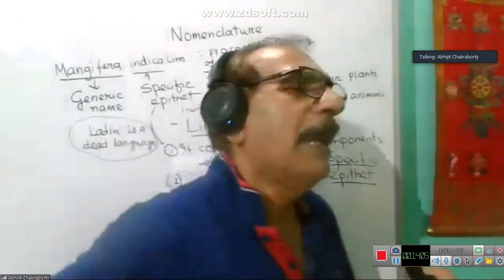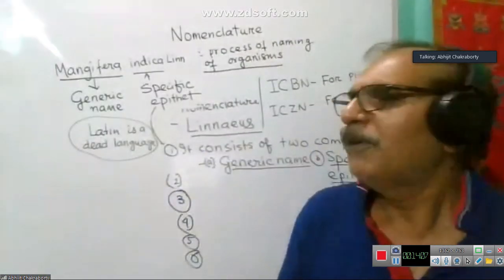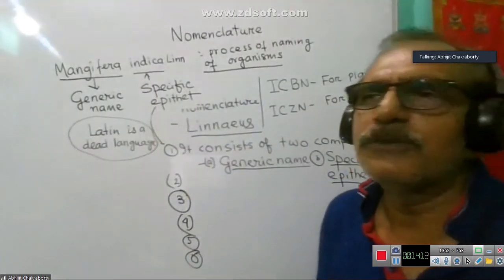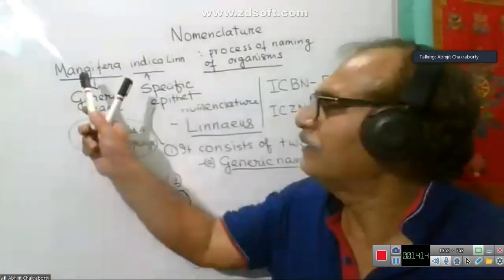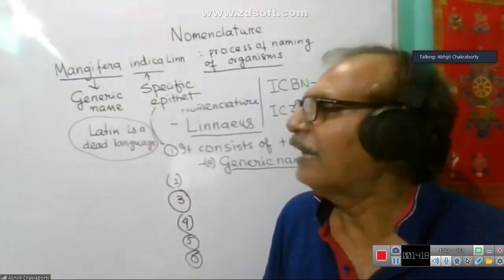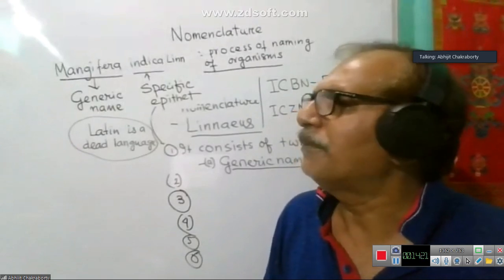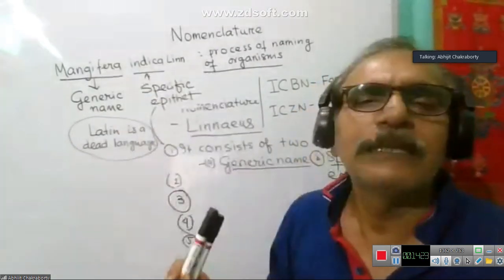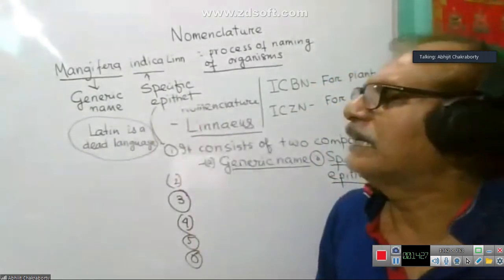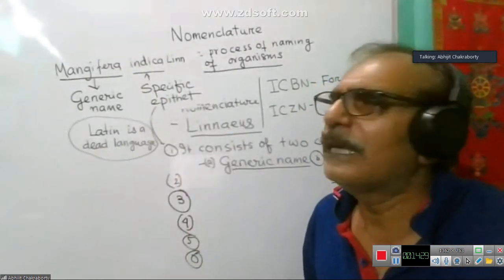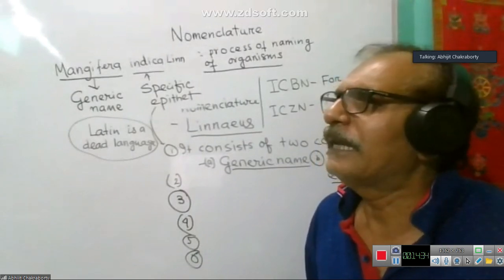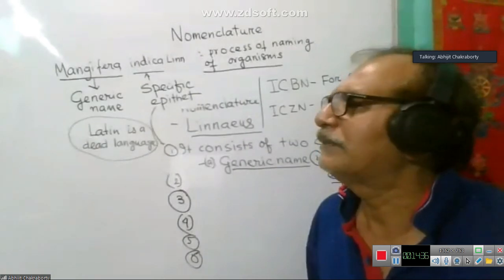Generic name and specific epithet of any biological name are required to be underlined separately. Why? And in printed form, they are required to be in italics. Remember this thing: only when it is in handwritten form are they required to be underlined separately. But in printed form, they are found in italics.